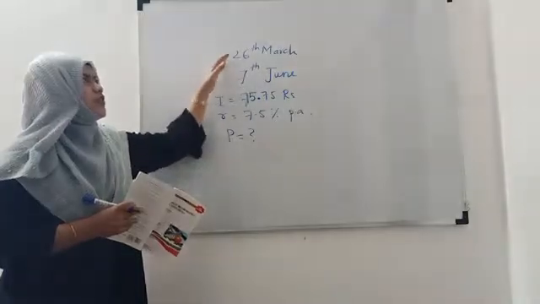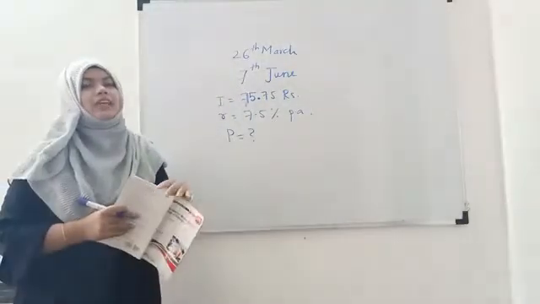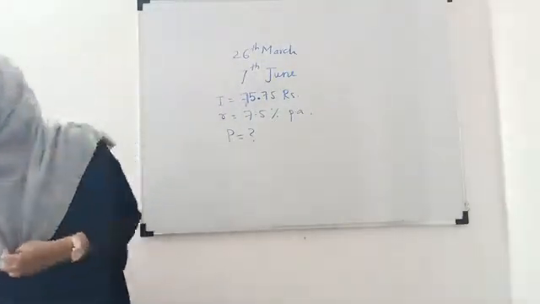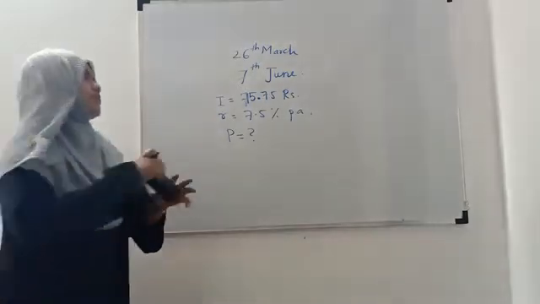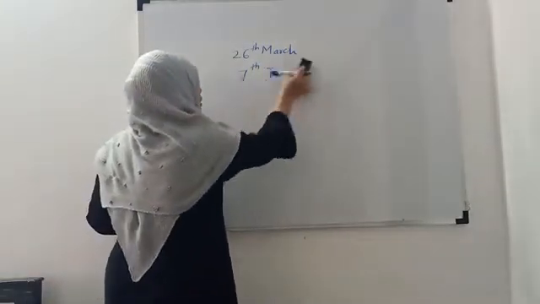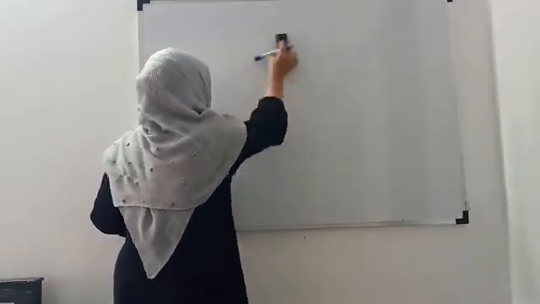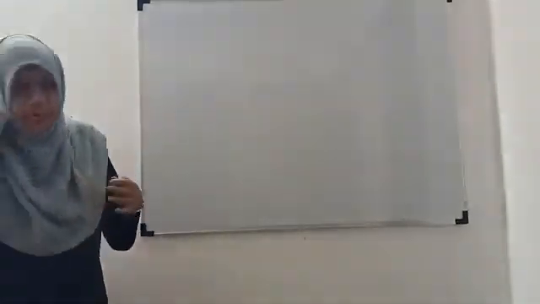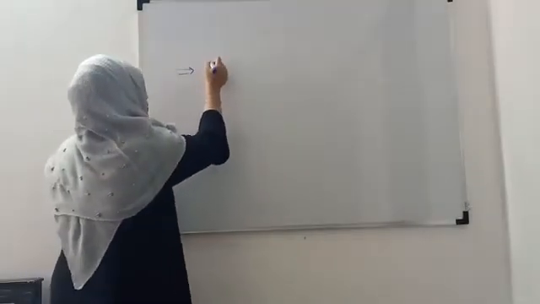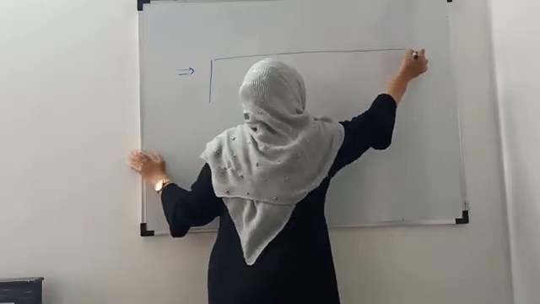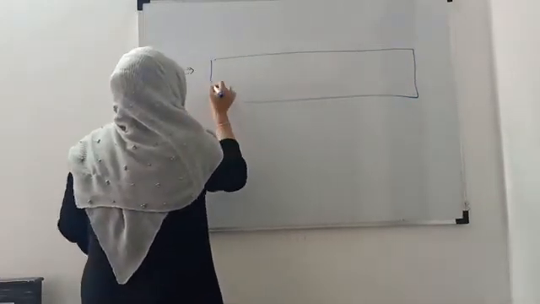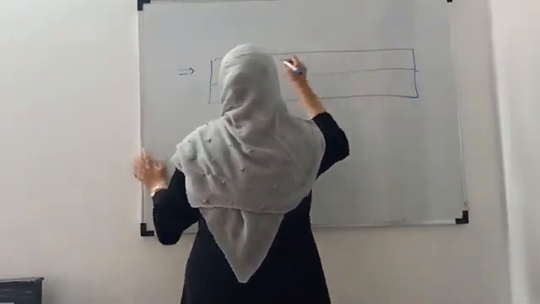So for that, first of all, we will find out the n. n means the number of periods for which the loan was taken. So for that, we'll make one table which will give you a clear idea about the period.